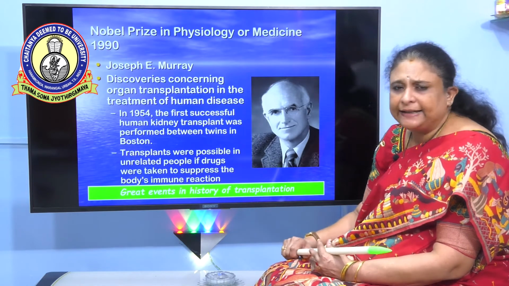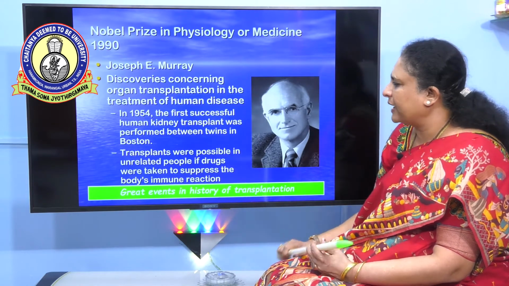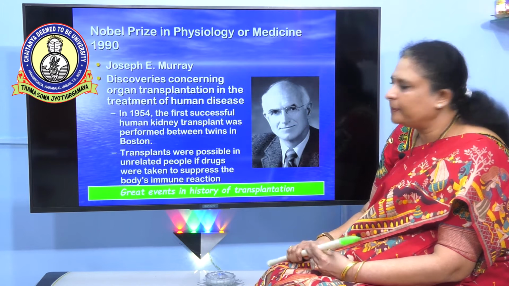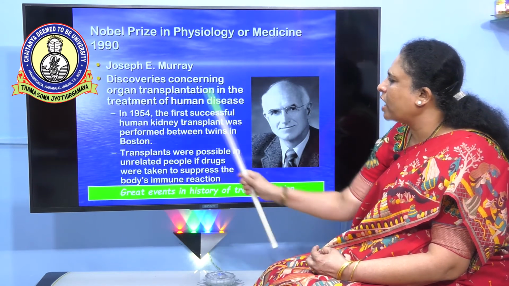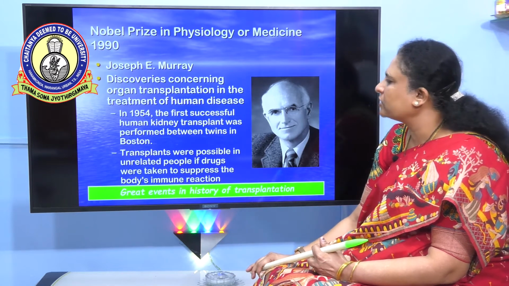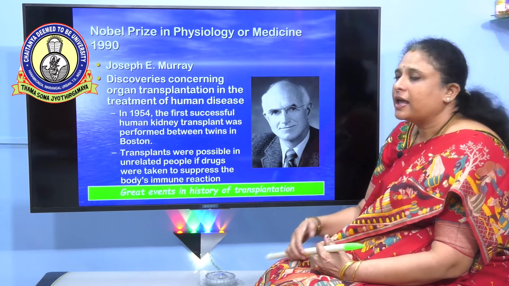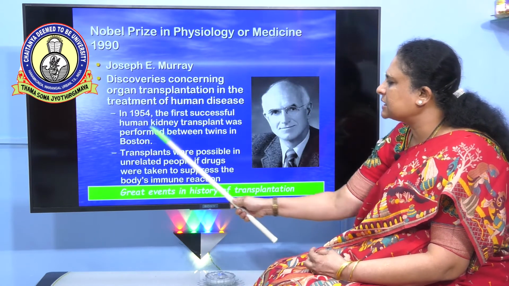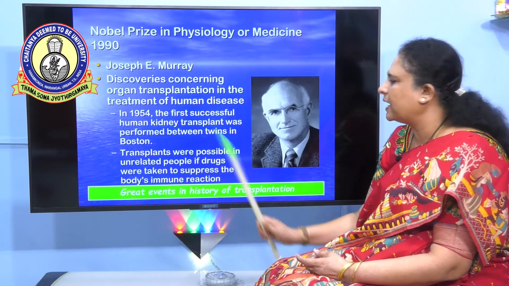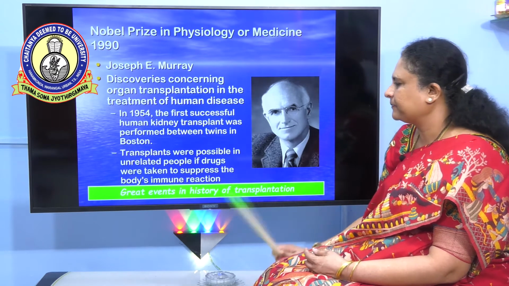In 1990, Joseph E. Murray was also awarded a Nobel Prize because he discovered organ transplantation in the treatment of many human diseases. In 1954, he also performed the first successful human kidney transplant between two twins.